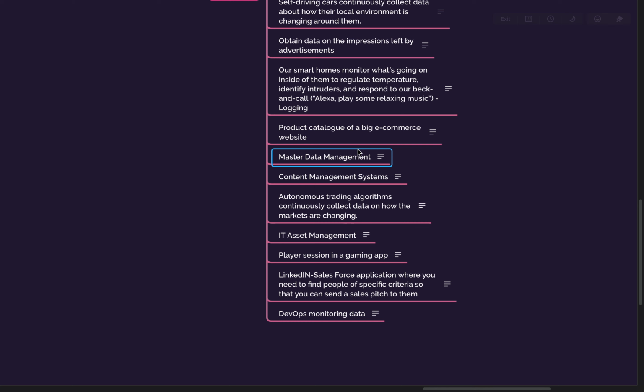Let's say you do not want to have different processes across different geographies. Let me explain a very complex scenario, and then we will again jump into which database we need to use. For master data management, let's say we have a company like Atlas Copco. Atlas Copco is not a single company, it's a group of more than 100 companies.